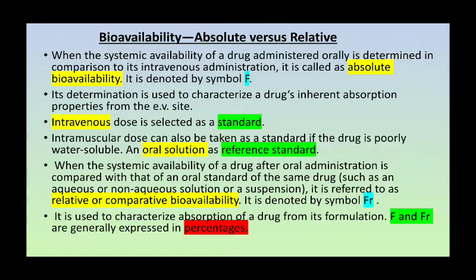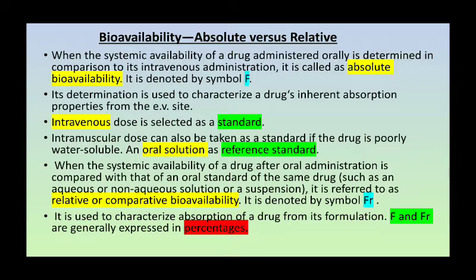So next is the difference between absolute and relative bioavailability. Absolute bioavailability is denoted by the symbol F, whereas relative is denoted by FR. When the systemic availability of a drug administered orally is determined in comparison to its intravenous administration, it is said to be absolute bioavailability.